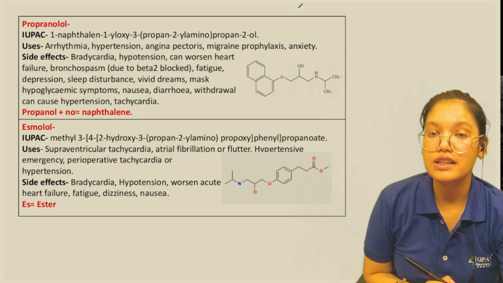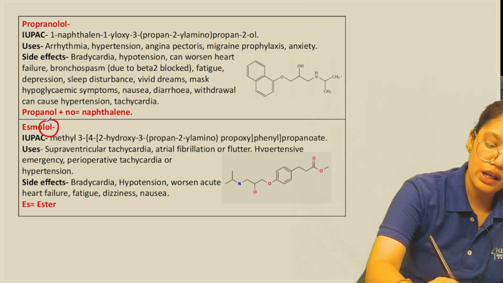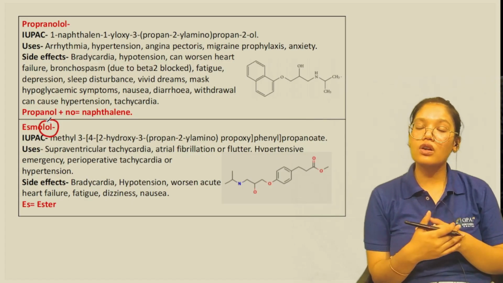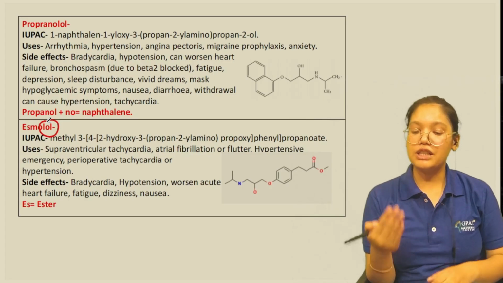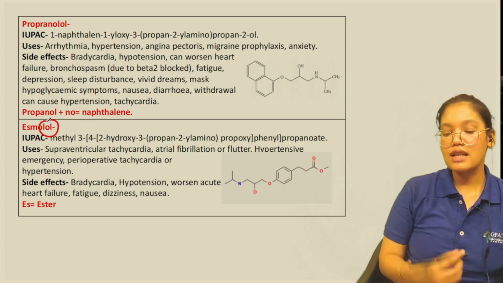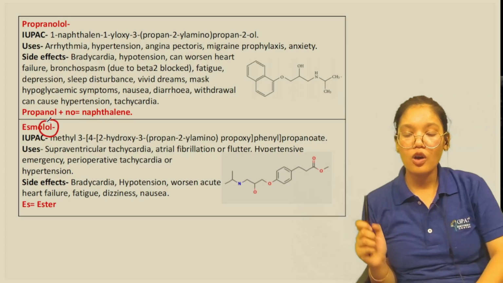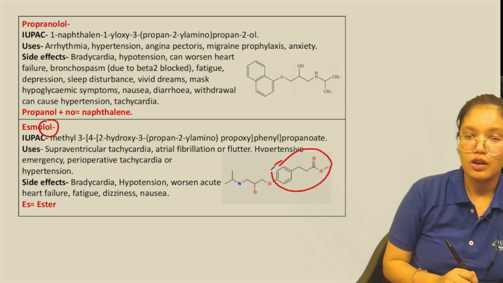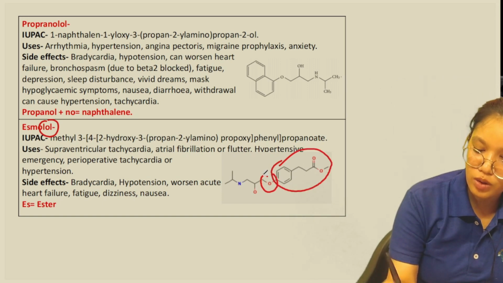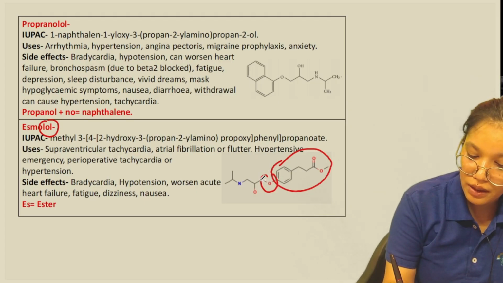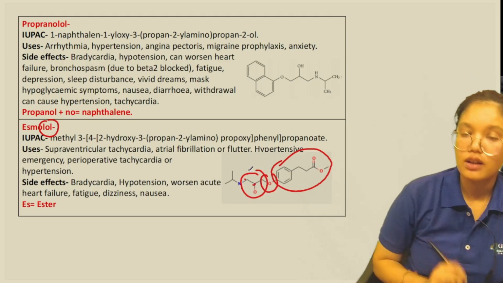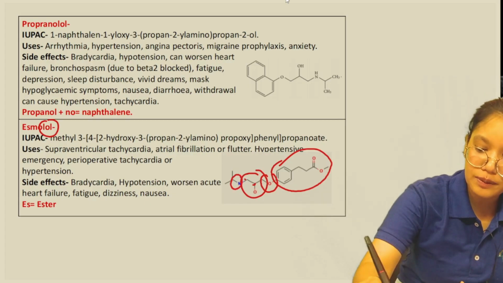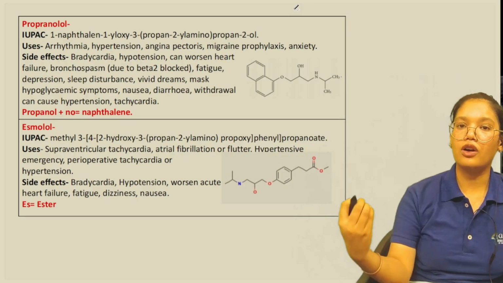The next drug we have is esmolol. It also has lol as its suffix, so this also comes under the class of beta blockers. It also has the same backbone, the aryloxypropanolamine. Here we have an aryl group, here an oxy group, here a propanol, meth, eth, prop, and here again we have an amine. So esmolol has the aryloxypropanolamine backbone.